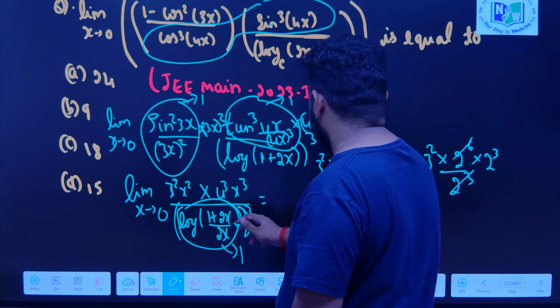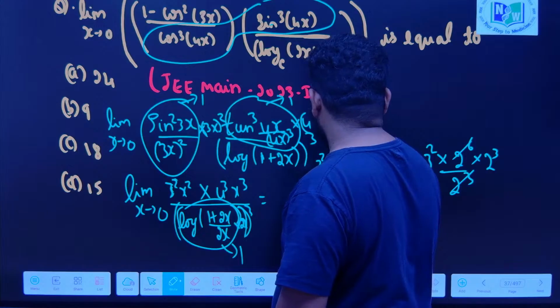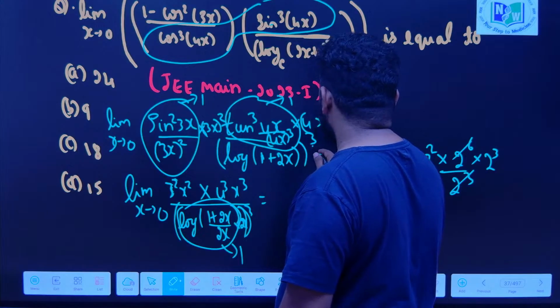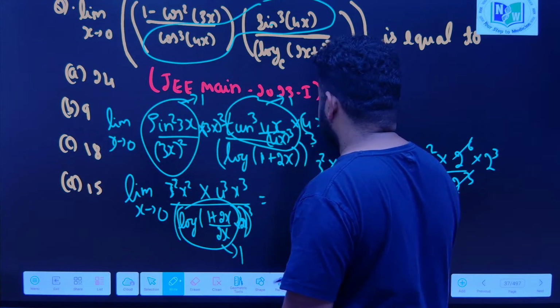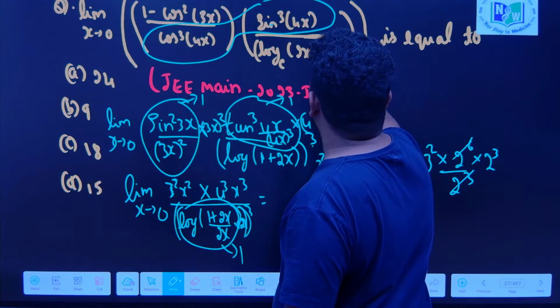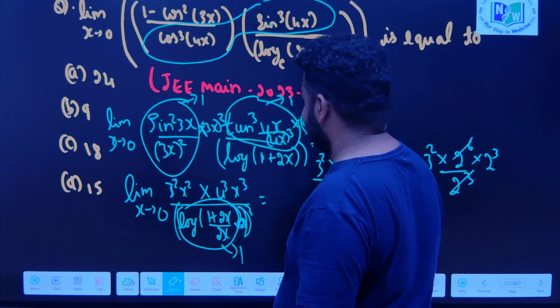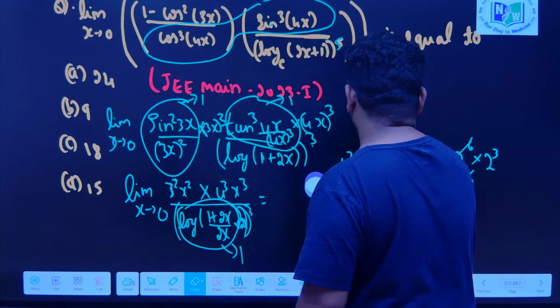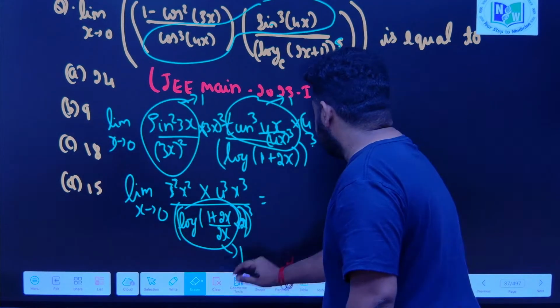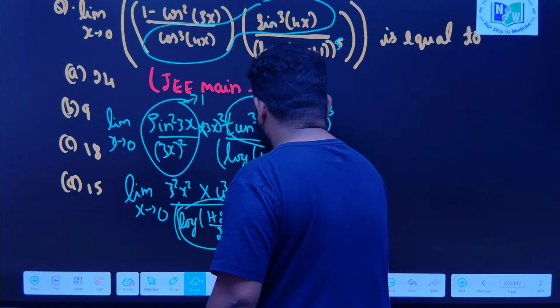If you divide and multiply, it will come here. So that means 2x whole cube. Sorry, this is x power 5, that is a mistake we did. Now it will be perfectly fine. So what we did is correct, it should be 5.